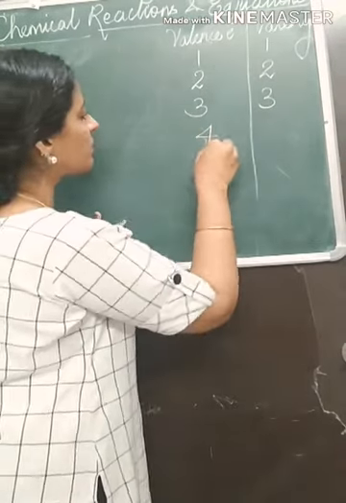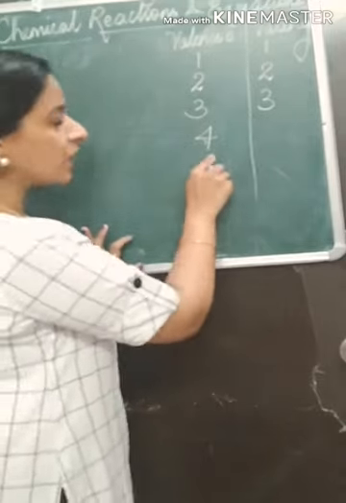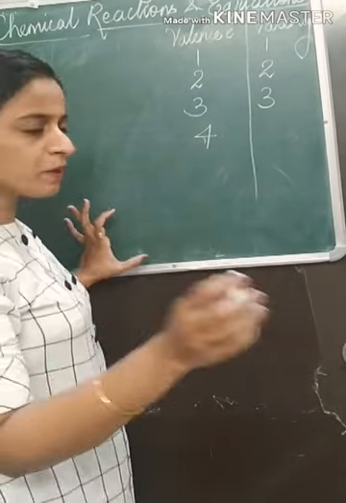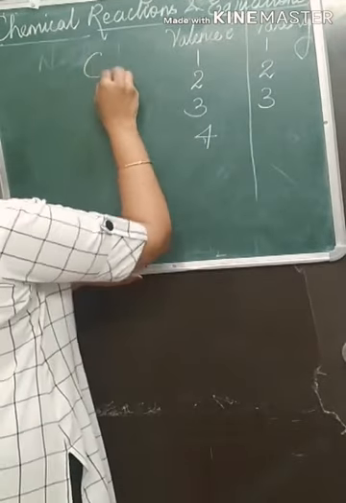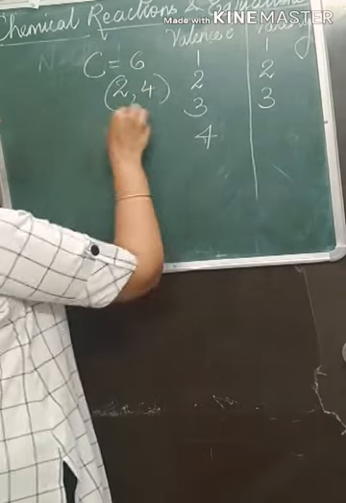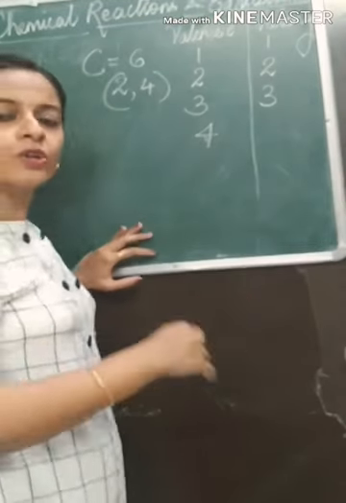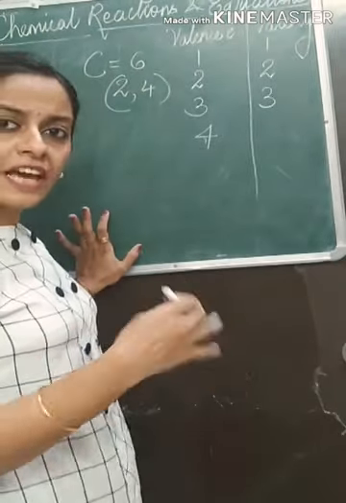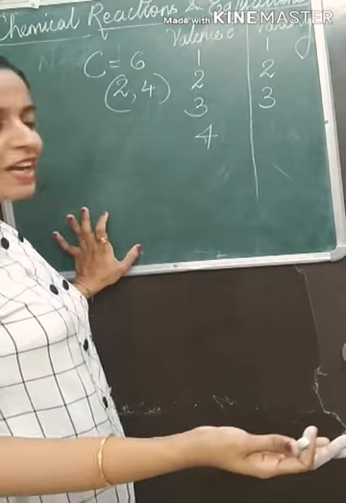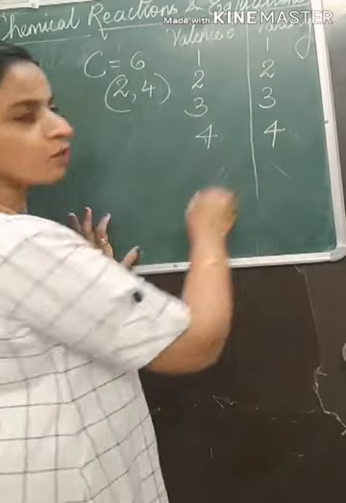And then comes the main star, that is carbon. Carbon has 4 electrons in the outermost shell. You remember the atomic number of carbon? Atomic number of carbon is 6. So the electronic configuration is 2, 4. It can either accept 4 electrons, donate 4 electrons or share 4 electrons. Whatever it does, the valency becomes 4.